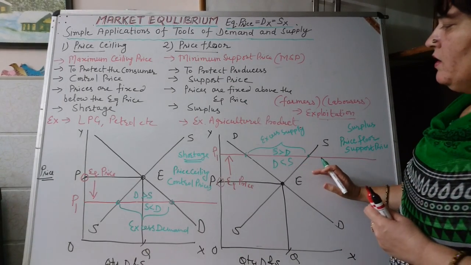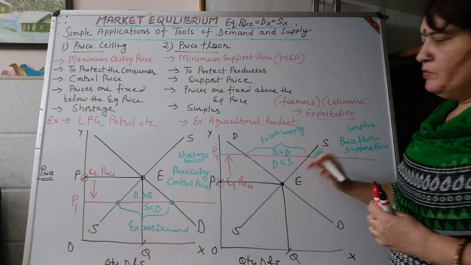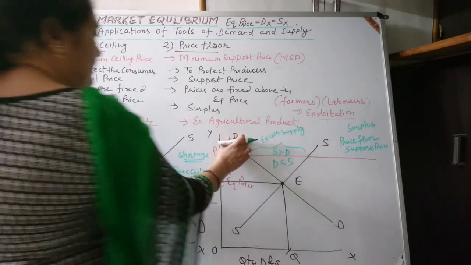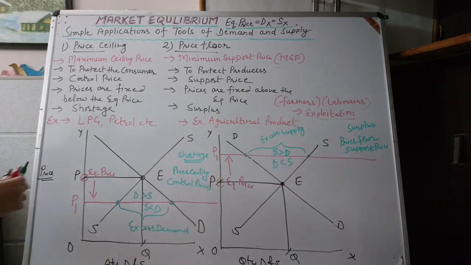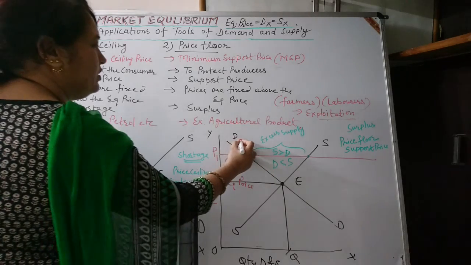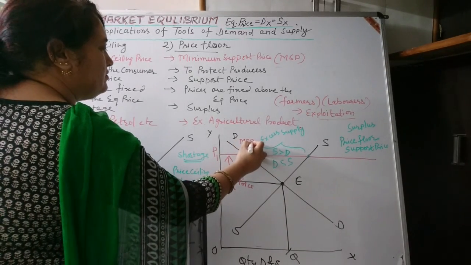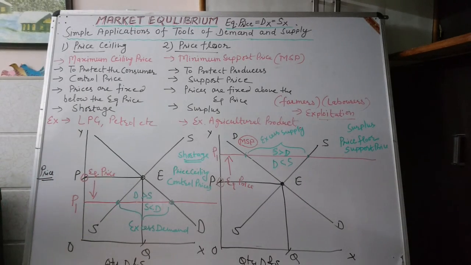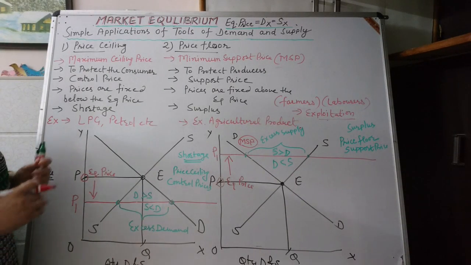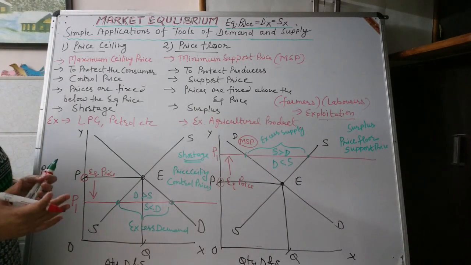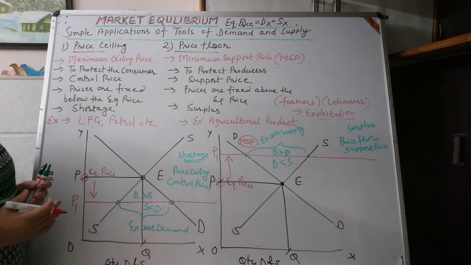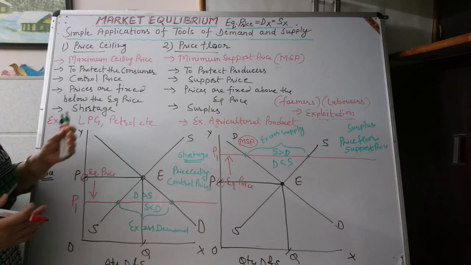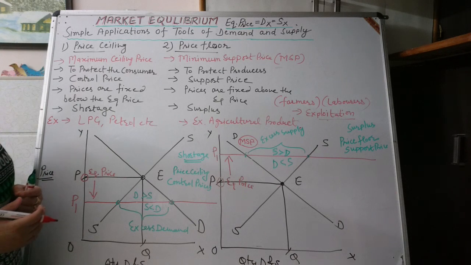So how can the government remove the position of excess supply in the economy? The government can give a minimum spot price to the farmers so that they can attain a reasonable price for their agriculture product, and they can sustain their life easily. There can't be any type of exploitation in the economy.